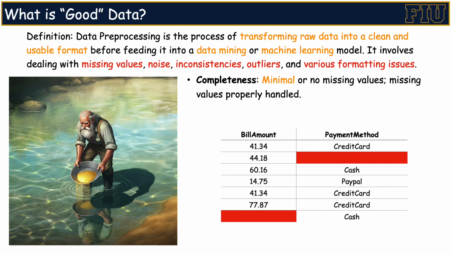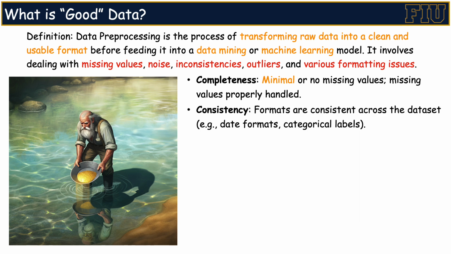The simplest and most straightforward solution is to delete any data points with missing values, ensuring they don't influence the task. While this approach is quick, it may not always be the best choice, depending on the situation. Secondly, a good dataset should be consistent. When analyzing consistency, we need to consider two aspects: whether there are conflicts between different data points, and whether there are conflicting features within the same data point. Consistency ensures that the data aligns logically, making it easier for the machine to learn meaningful patterns.